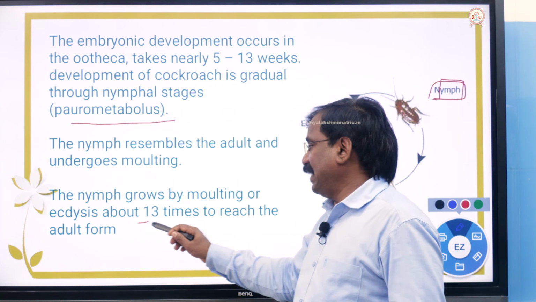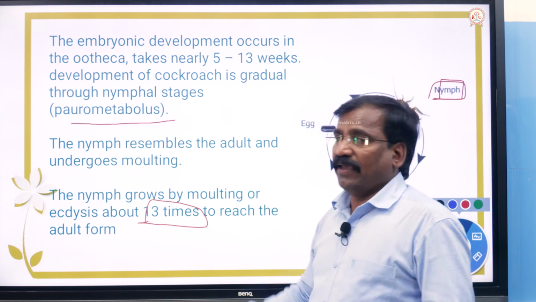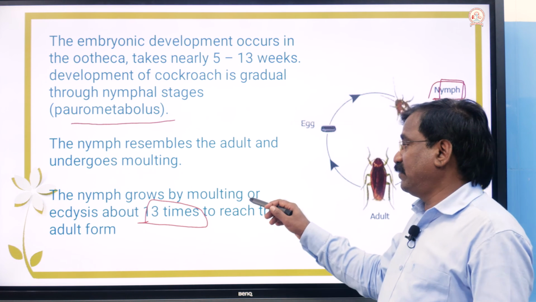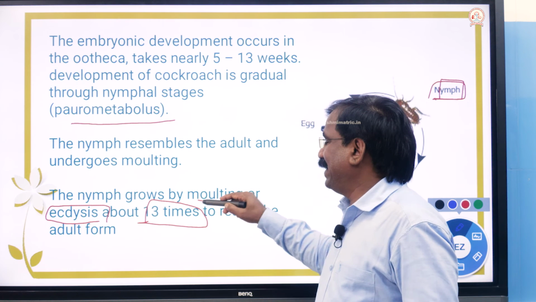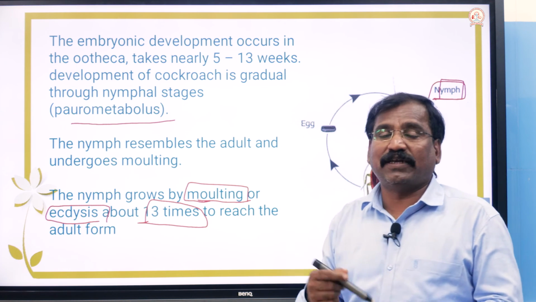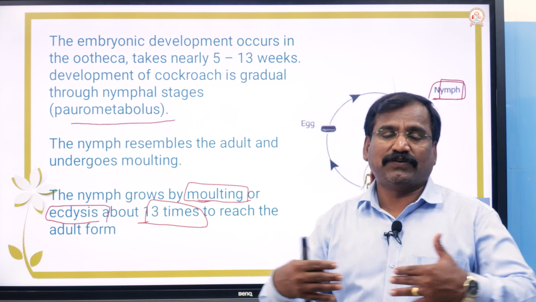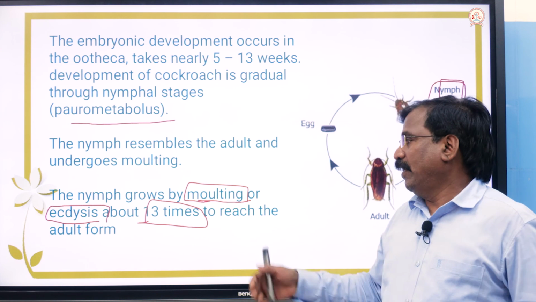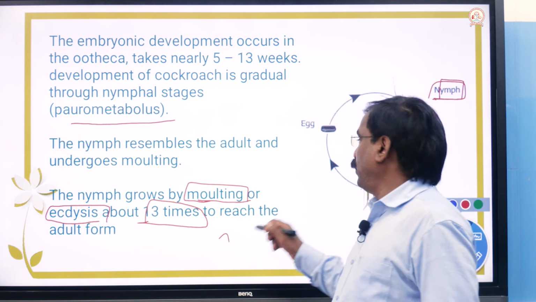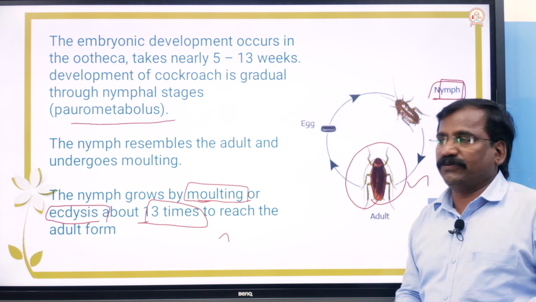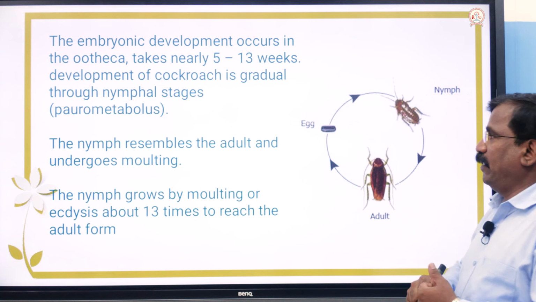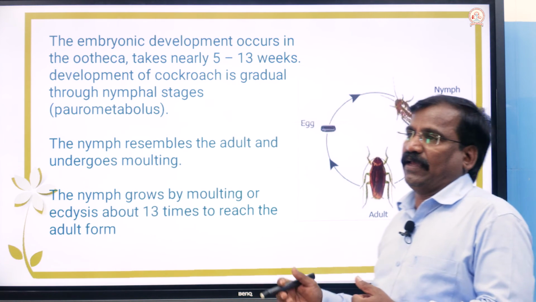Through the nymphal stages, it undergoes gradual changes with molting. How many times? 13 times it sheds its skin, that is molting or ecdysis. Like a snake shedding its skin, it casts off the skin nearly 13 times and becomes an adult. So this is the life cycle of the cockroach.